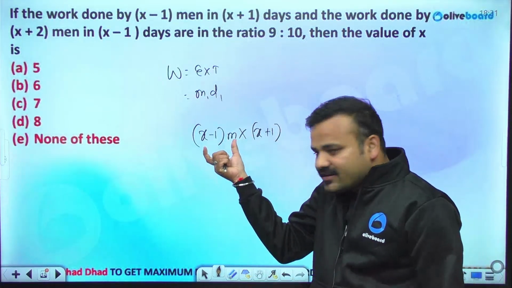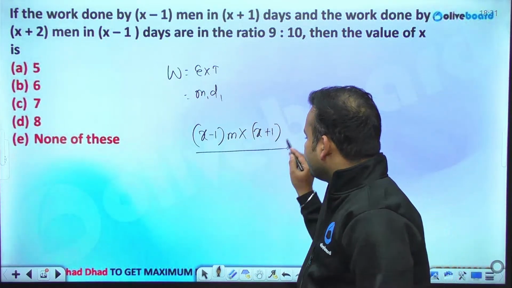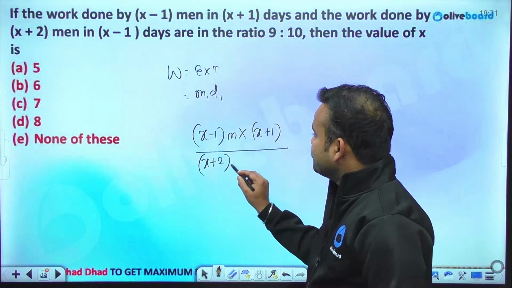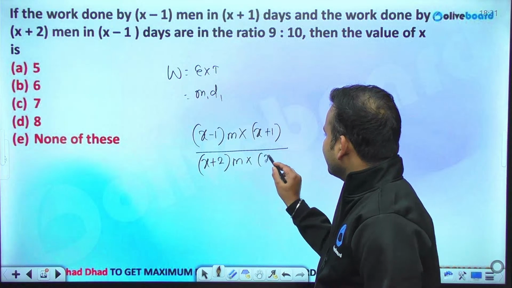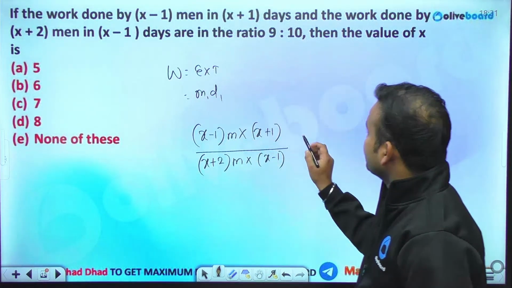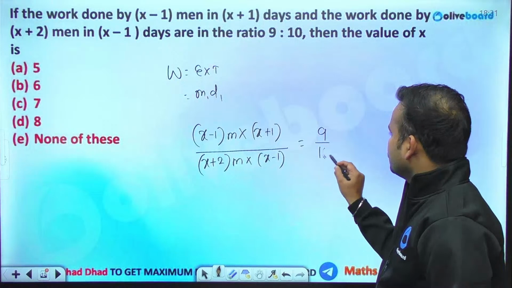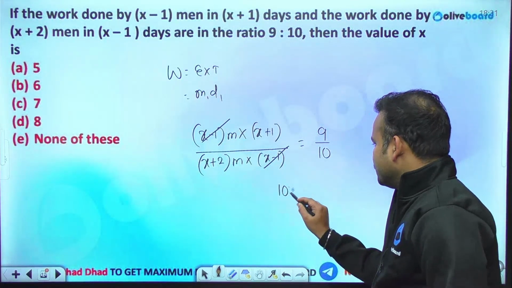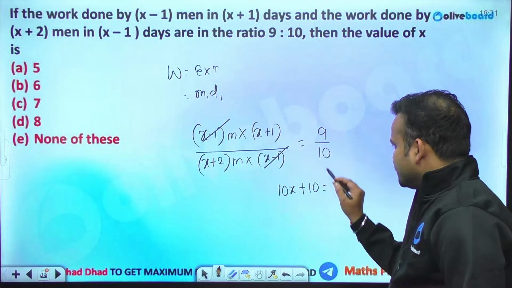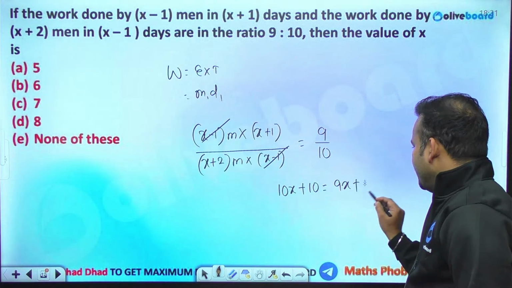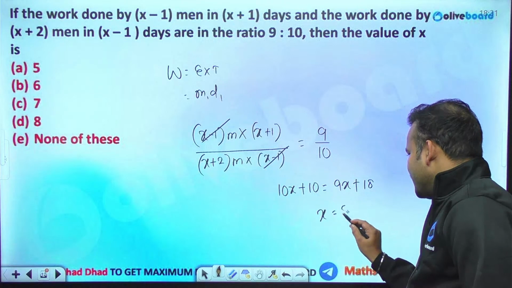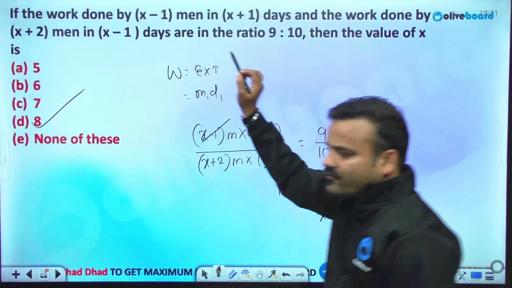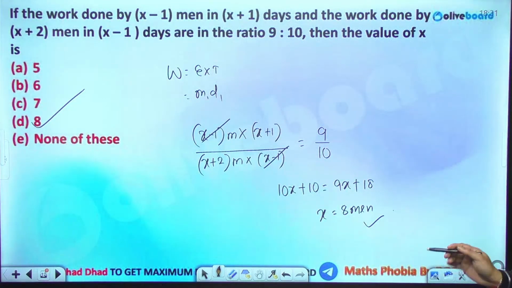So this is the entire work, the efficiency of men into the tenure. Now the total men in the other condition is x plus 2, and they are performing for x minus 1 days. So the ratio of work is nothing but 9 and 10. Eliminate this part, that is x minus 1 is eliminated. So this is 10x plus 10 equals 9x plus 18. So basically the value of x is 8. So initially 8 men were there, so it is very easy. So we won't be wasting our time on this question. So x equals 8.